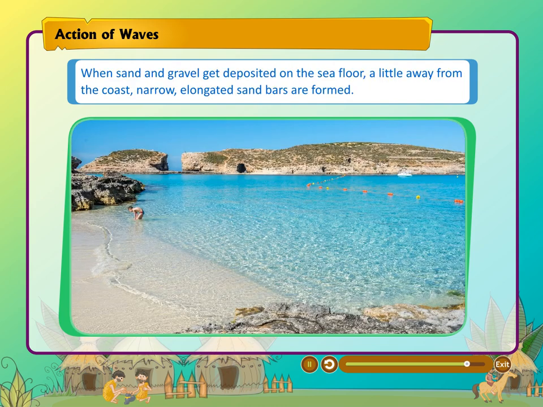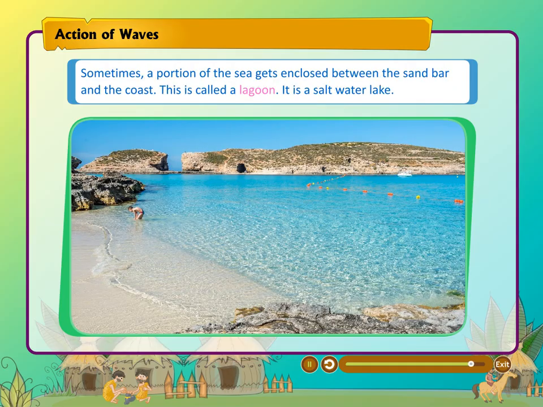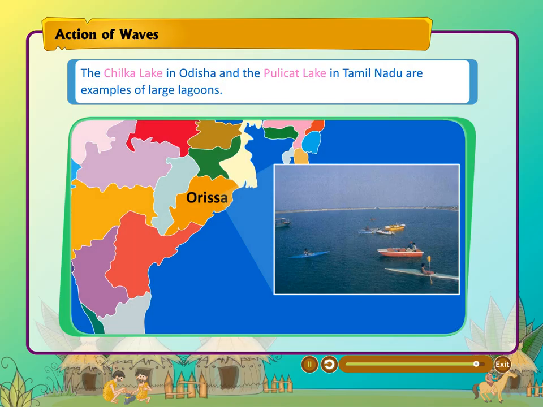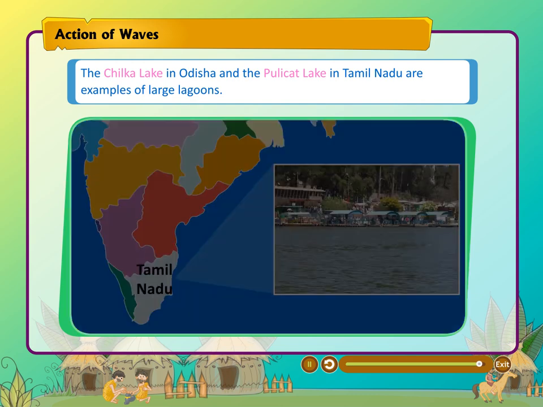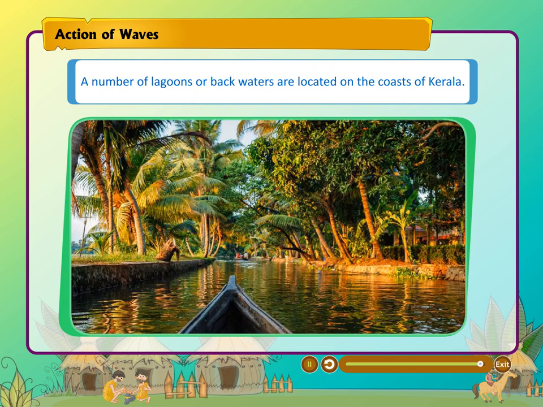When sand and gravel get deposited on the sea floor a little away from the coast, narrow, elongated sandbars are formed. Sometimes, a portion of the sea gets enclosed between the sandbar and the coast. This is called a lagoon. It is a saltwater lake. The Chilka Lake in Odisha and Pulicat Lake in Tamil Nadu are examples of large lagoons. A number of lagoons or backwaters are located on the coast of Kerala.